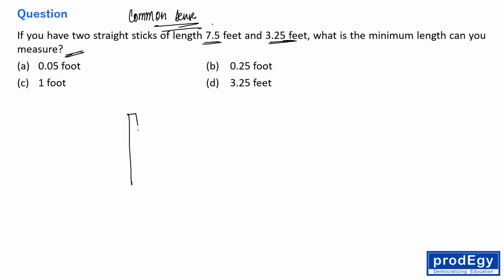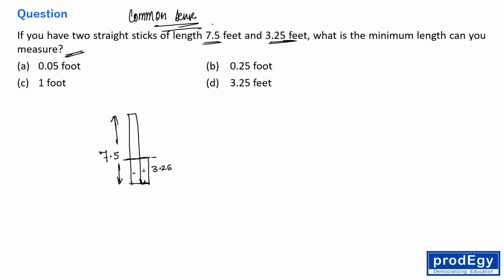Let's say this is 7.5, and let's say this is another stick of 3.25. Okay, fine. Put one stick on the top of the other, one above the other, and take a mark.